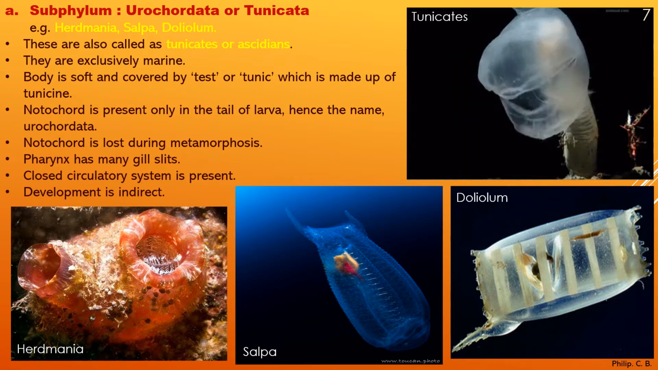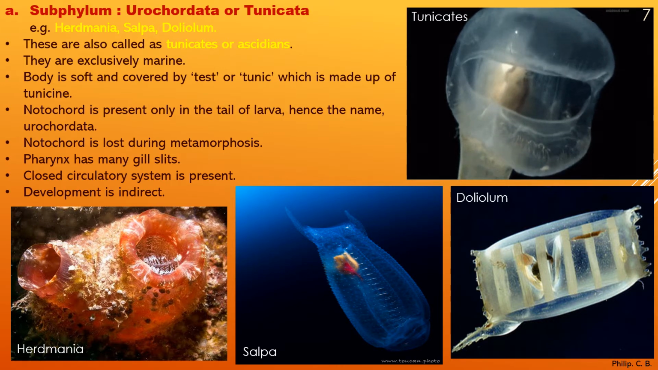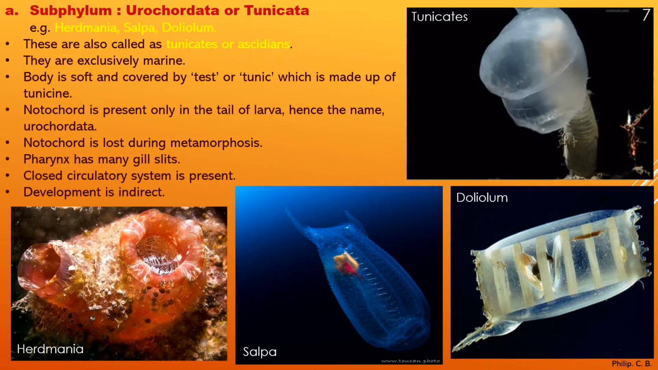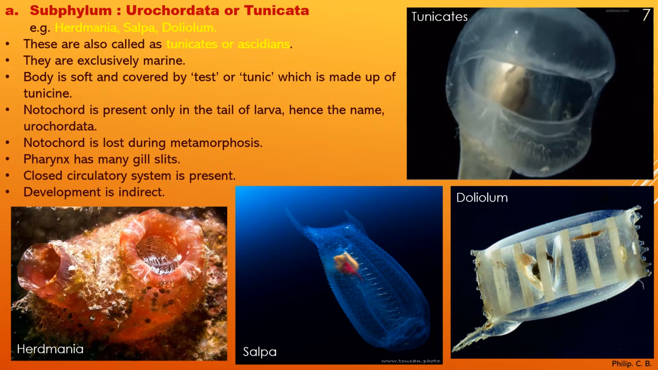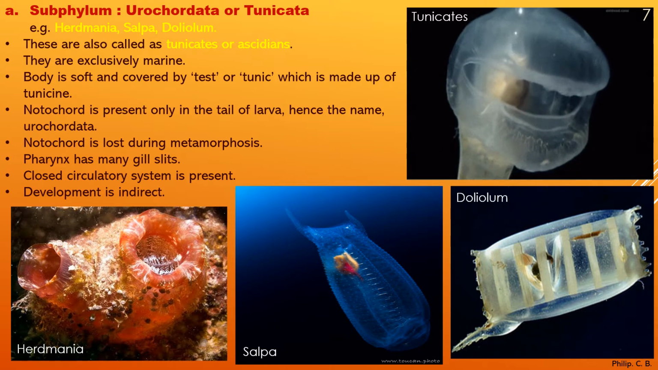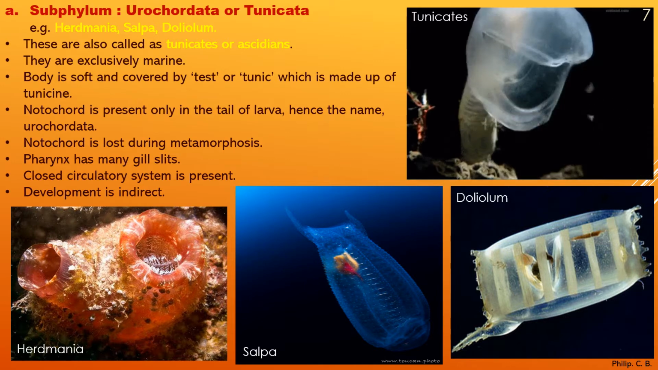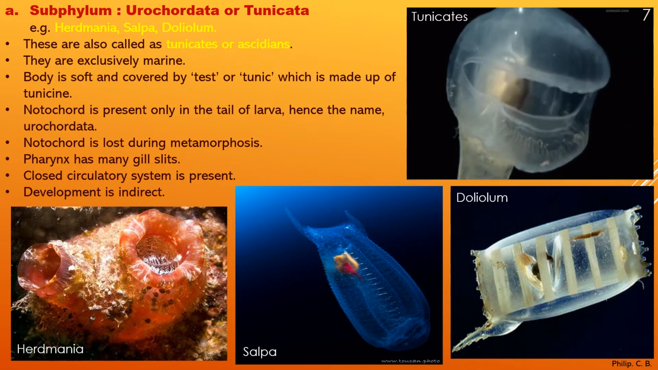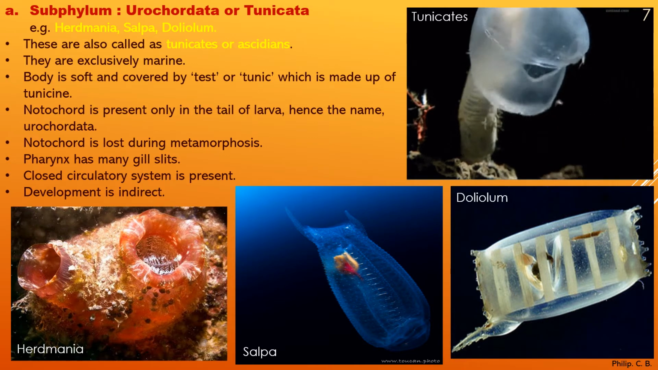Now all these three examples you can see. Like earlier videos, whatever examples are there, I put the images, so we will come to know what these species look like, which will help you understand the concept, the species, the phylum, subphylum or class very easily. Now we go point by point. These are also called tunicates or ascidians. So the other names for Urochordata are tunicates or ascidians.